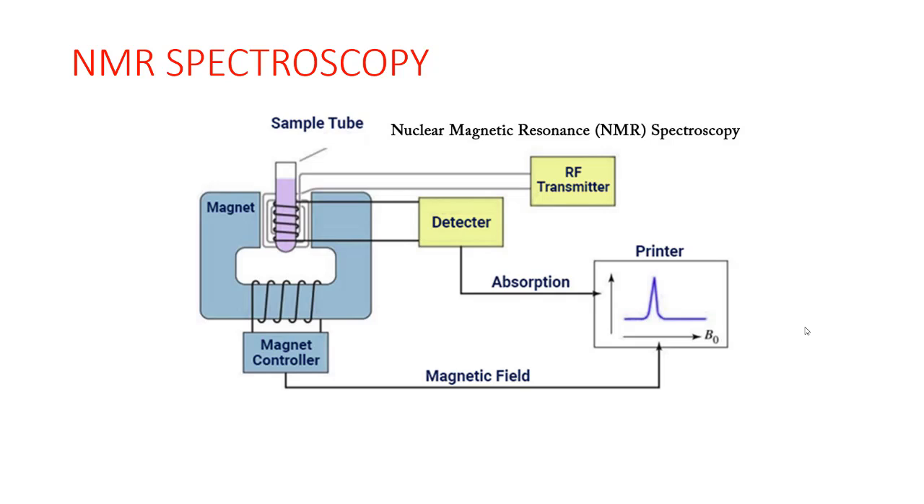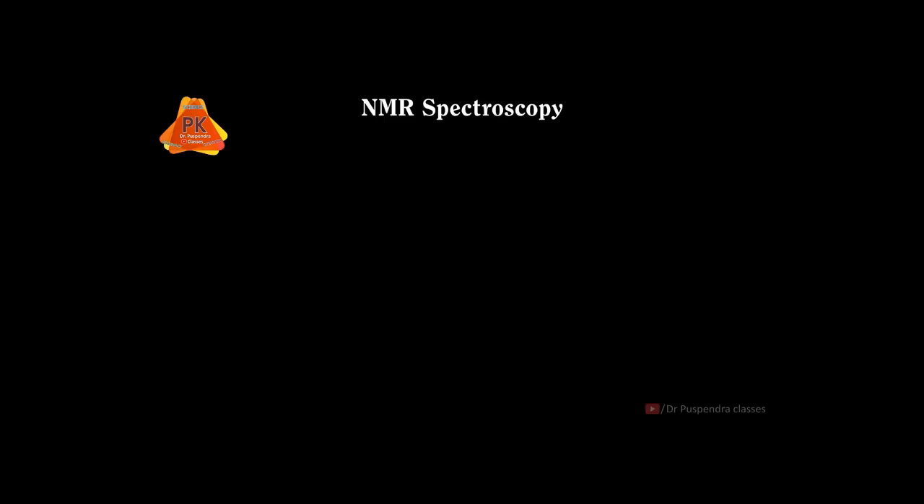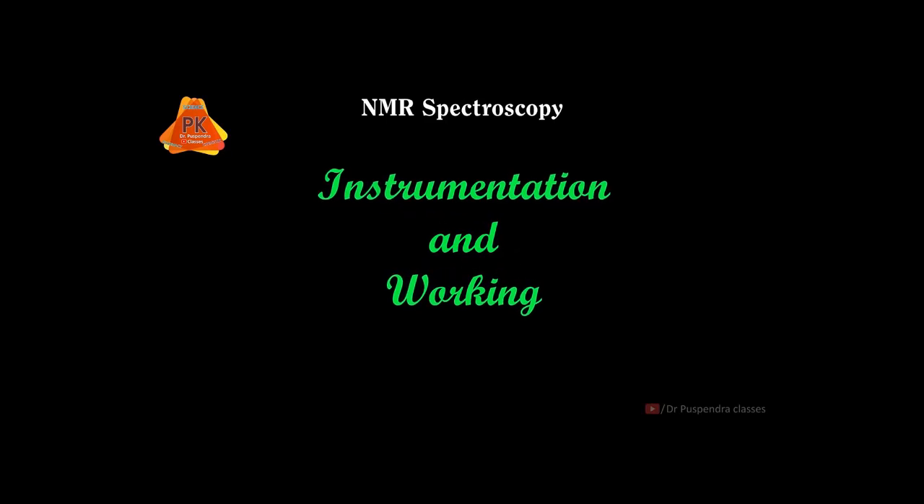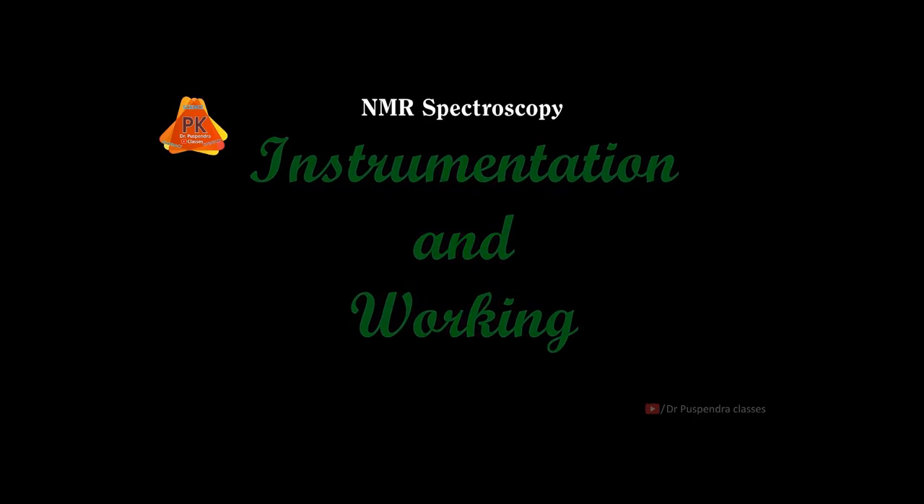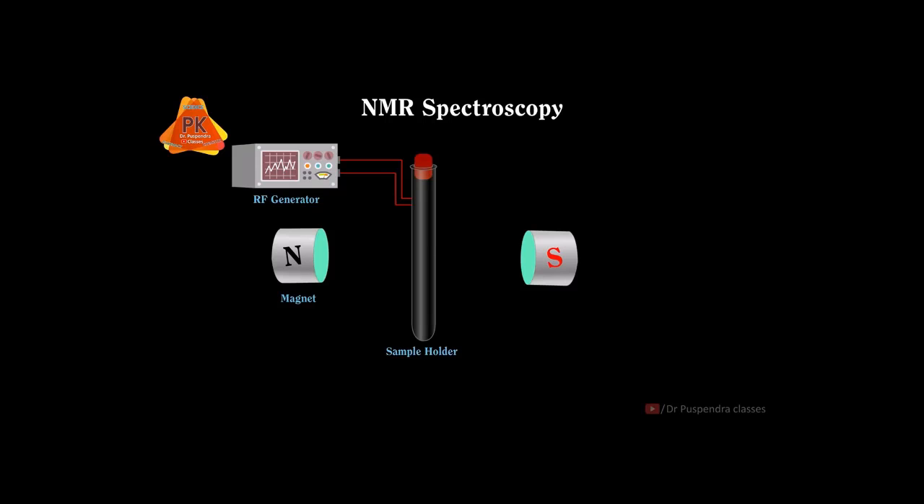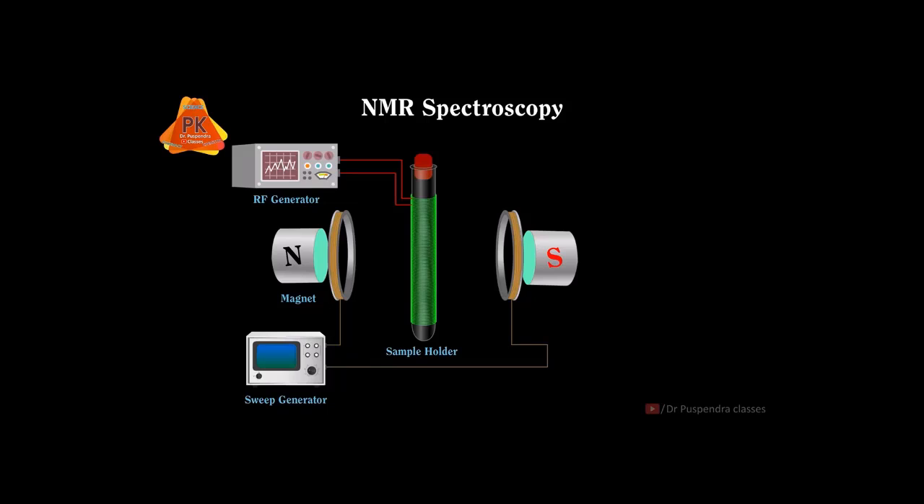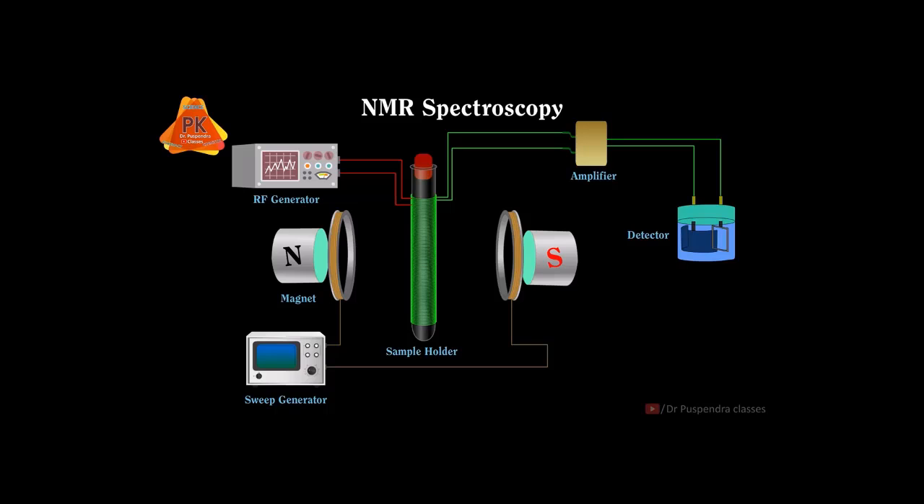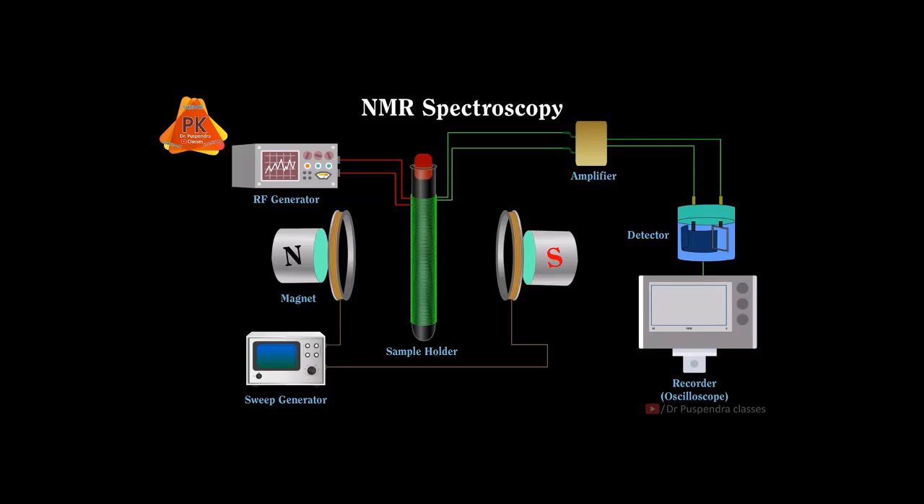Let's get into NMR spectroscopy. NMR is nothing but nuclear magnetic resonance spectroscopy. So let's see how it is working. Explain about instrumentation and working of NMR spectroscopy. The NMR instrument is constructed by compiling different parts which are radio frequency generator, magnet, sample holder, sweep generator, receiver coil, amplifier, detector, and a recorder. It is also known as oscilloscope.